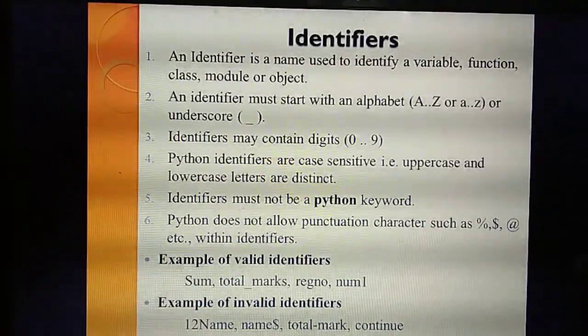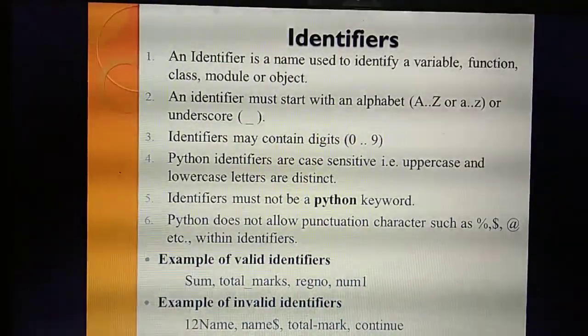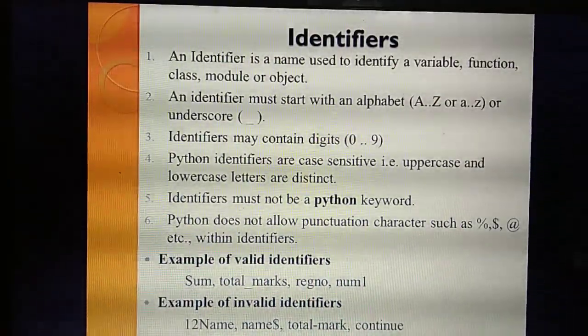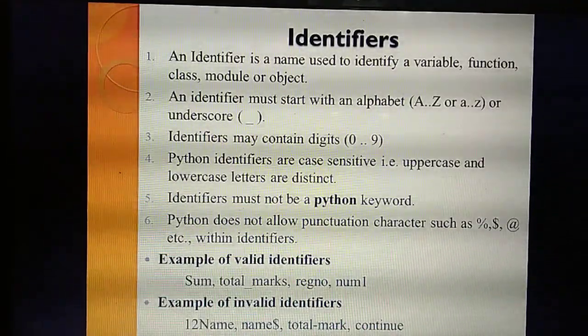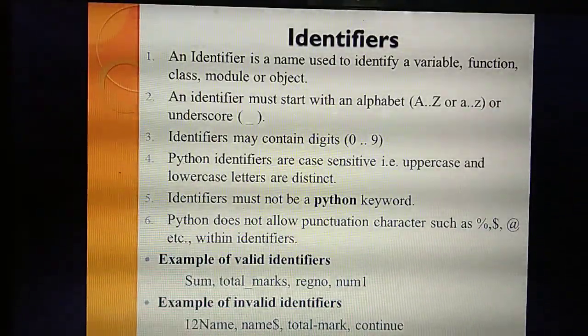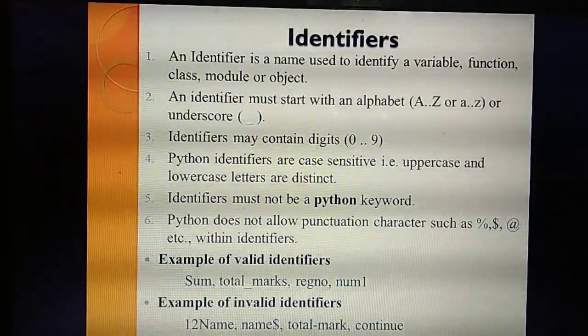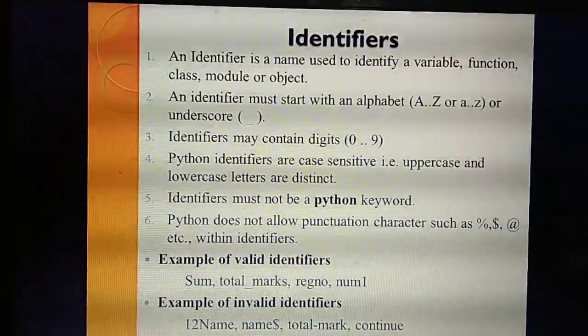What do you mean by case sensitive? Already we have studied that an identifier always starts with an alphabet, either a capital letter or a small letter, which are called uppercase and lowercase letters. So identifiers can differentiate between uppercase and lowercase letters.